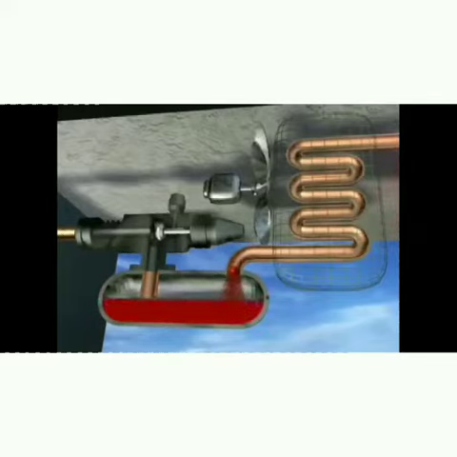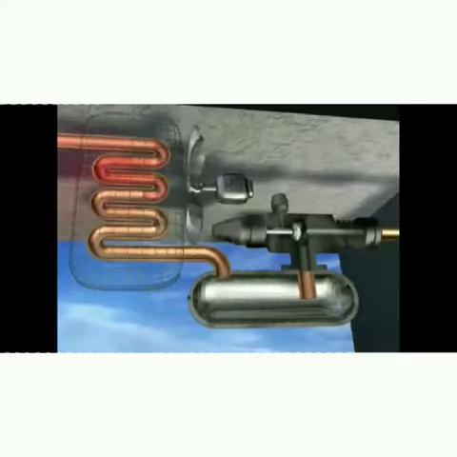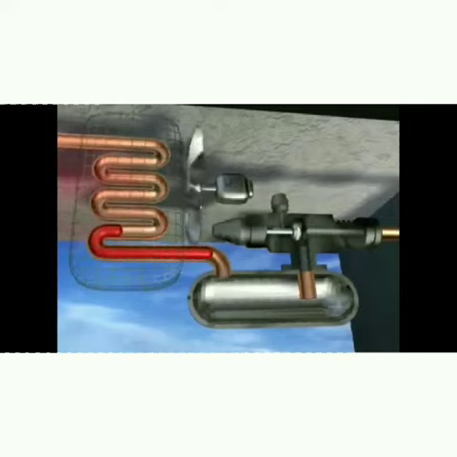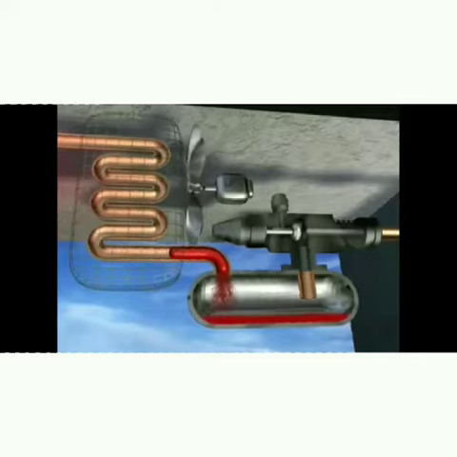This component serves to remove the heat absorbed from the room and cooling work through refrigerant media. The refrigerant, which was originally a gas because it absorbs heat from the room, in the condenser turns into